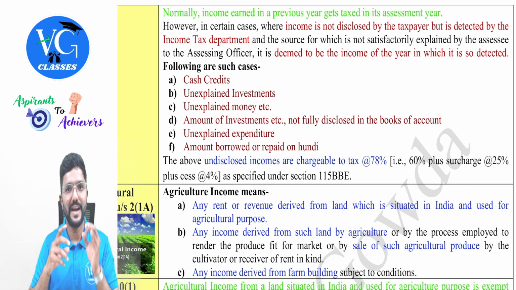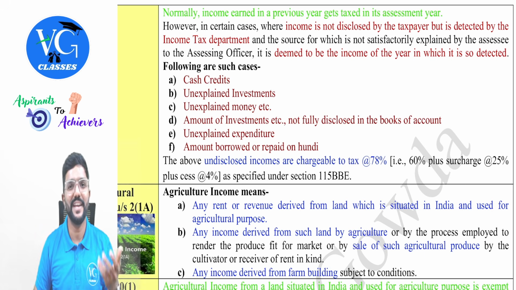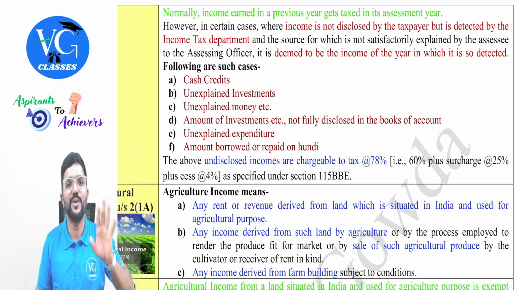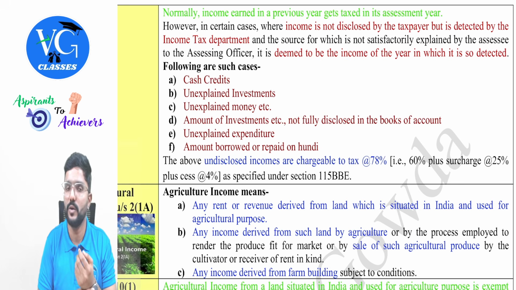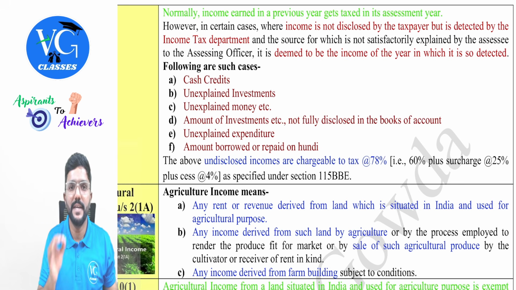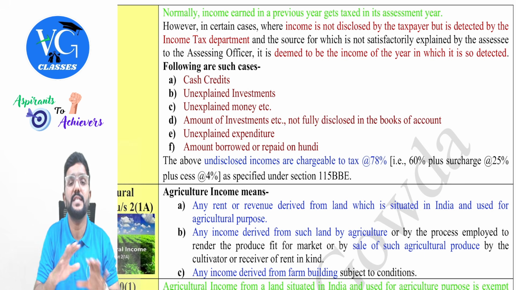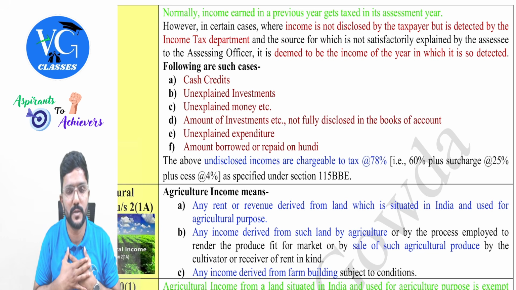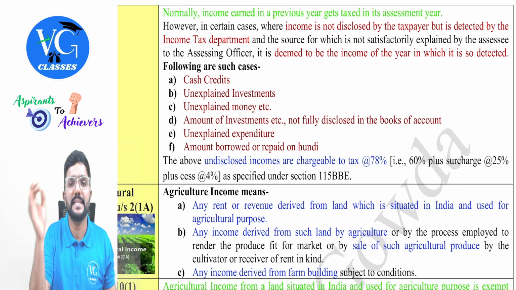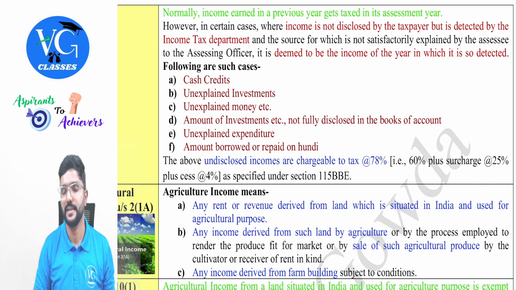Yes. So if the assessee has earned any income in the past which he has not disclosed, now can he take a protection telling, sir, no, for that previous year the assessment year is already over, so I will not pay tax now? No. The year in which such income or investments or the expenditures which is incurred but which is not accounted or for which the assessee is not able to explain the source can be considered as income in the year in which it is detected by the assessing officer, guys.